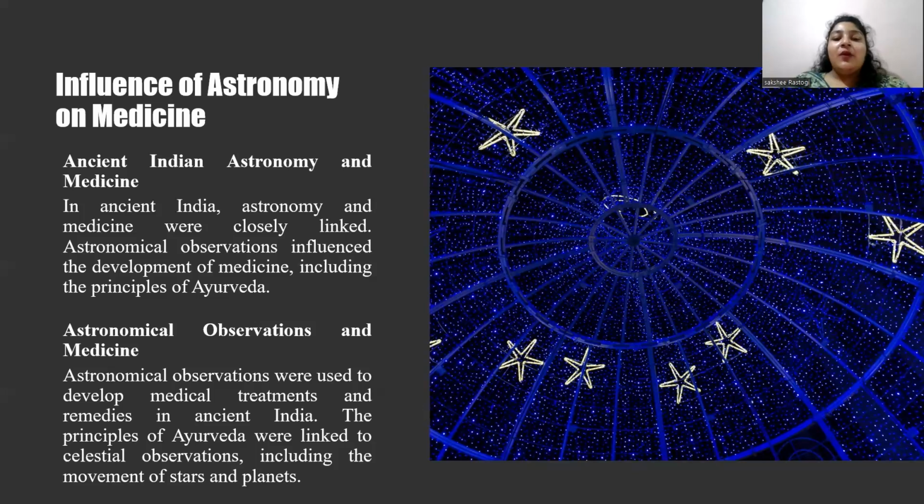Advances in astronomy, like the understanding of celestial bodies and their movement, influenced the development of the Ayurvedic system of medicine. The Indian numeral system was used in both astronomy and medicine for mathematical calculation and record keeping.